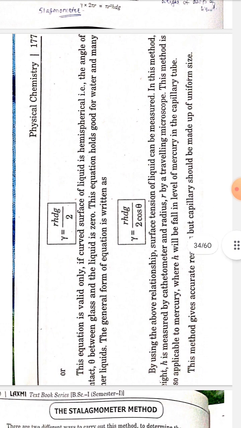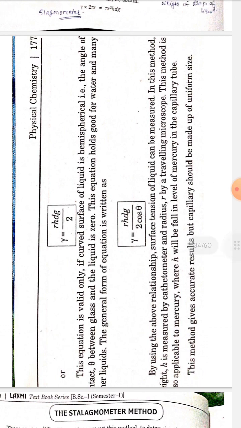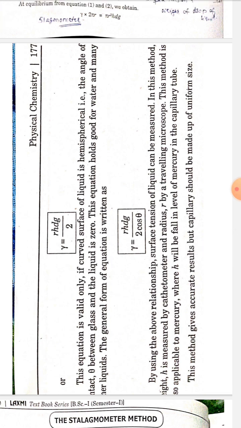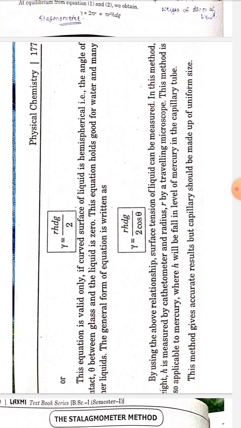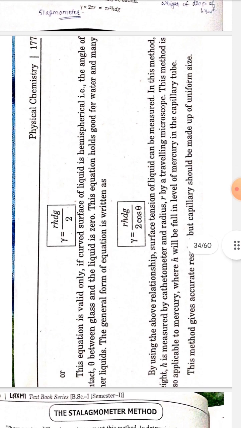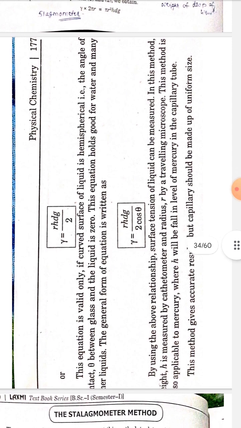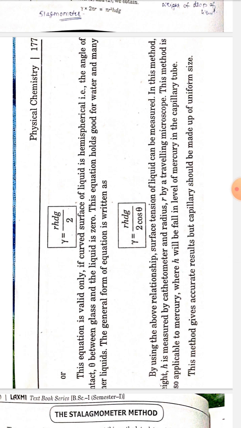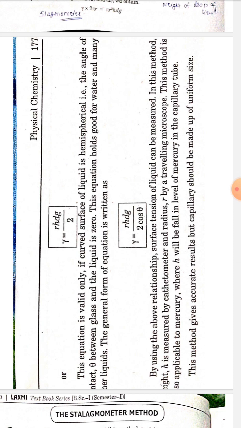The equation is valid only if the curved surface of the liquid is hemispherical, that is, the angle of contact theta between the glass and the liquid is 0. This equation holds good for water and many other liquids. The general form of the equation is written as gamma is equal to r h d g by 2 cos theta. By using the above relationship, the surface tension of a liquid can be measured.